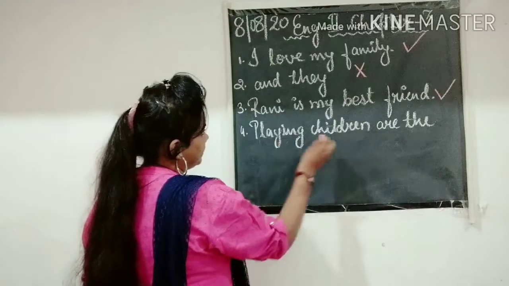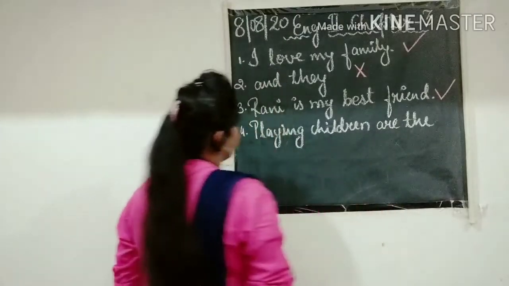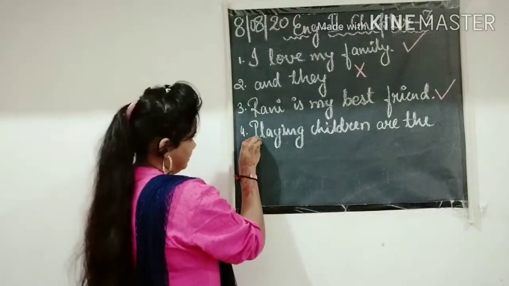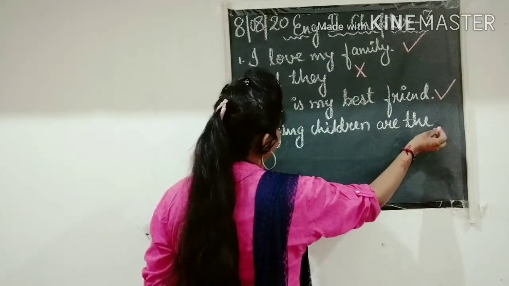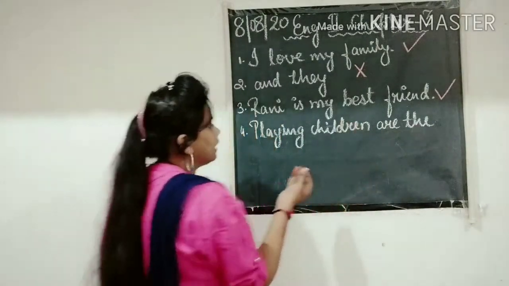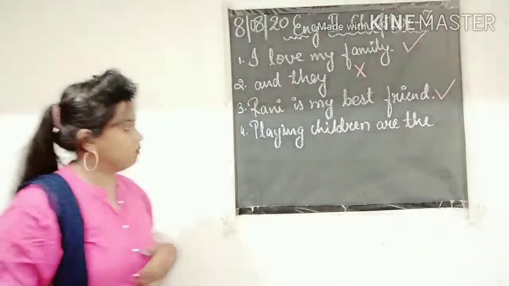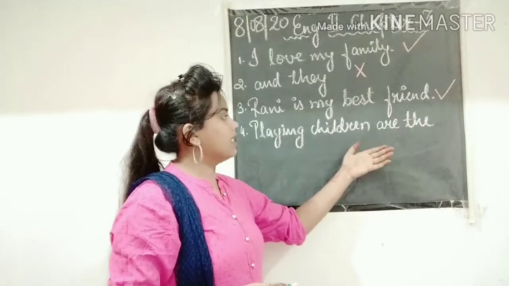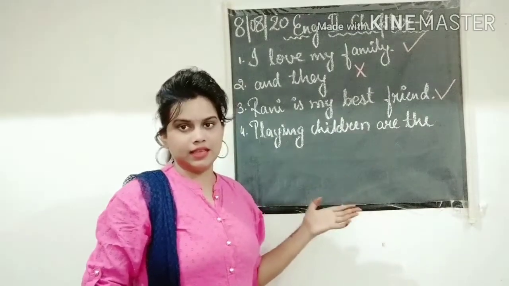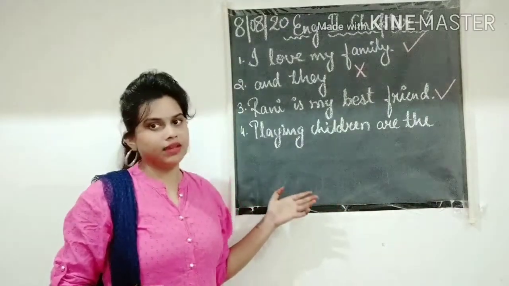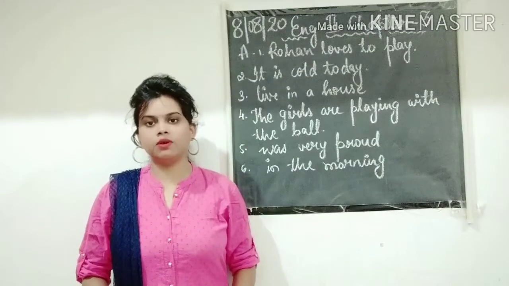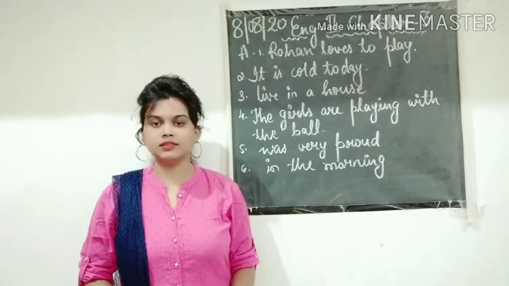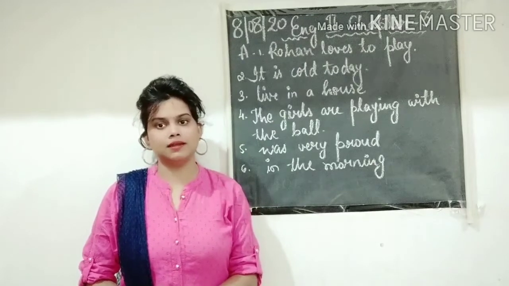Next one is playing children's are the. It starts with a capital letter, but it does not end with a full stop, a question mark or an exclamation sign. It does not make any sense, so we will cross it out. This way you have to understand which one is a sentence and which one is not a sentence.